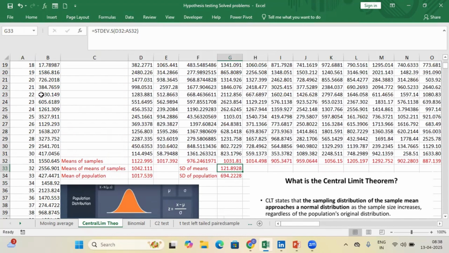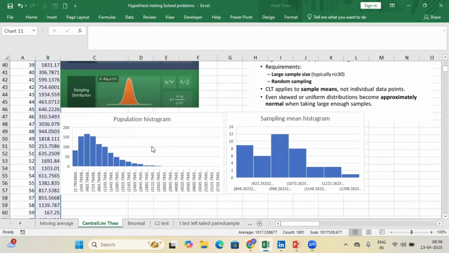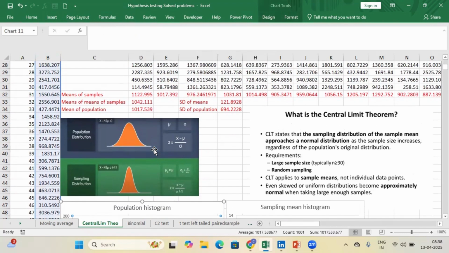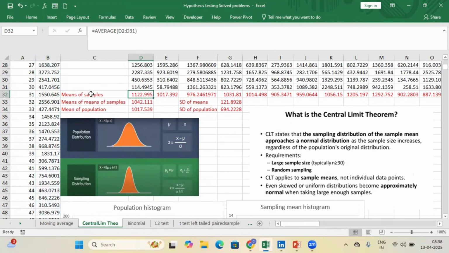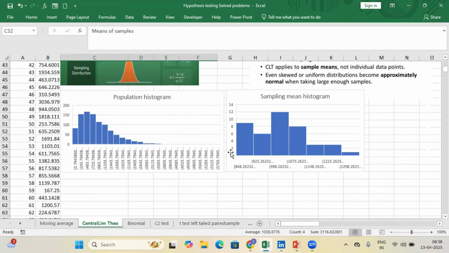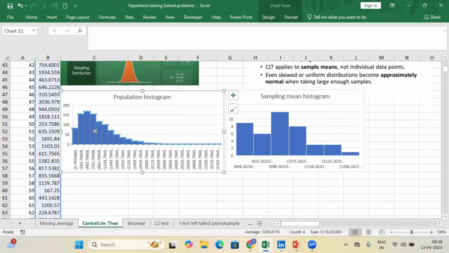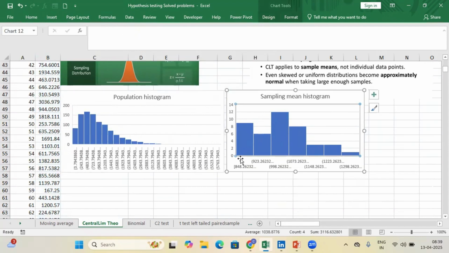Now let us see how the histogram looks. The histogram of this population looks like this. It is skewed to the left, with a large tail on the right. When I take the histogram of the means of samples, that is this data, the entire thing, you can see it is not of this shape. It is approaching a normal curve. If I take 100, probably it will go exactly normal.